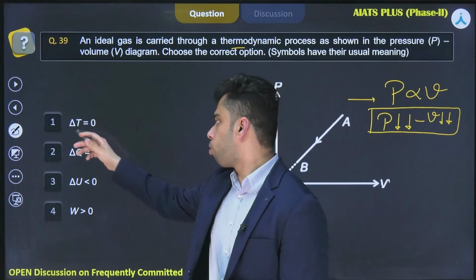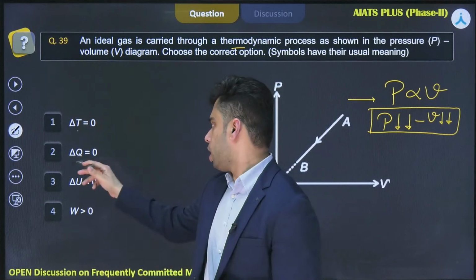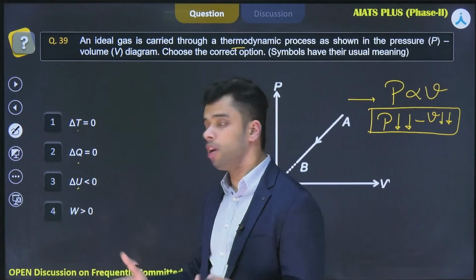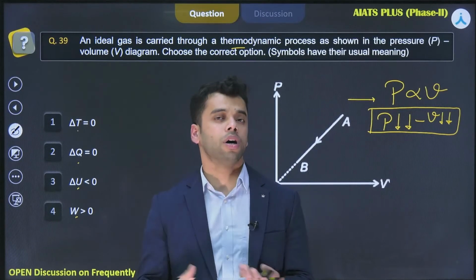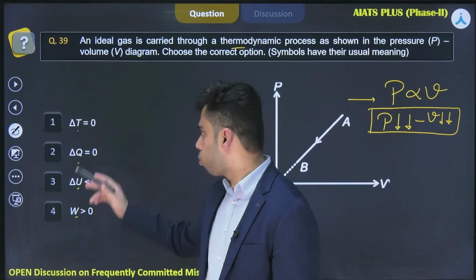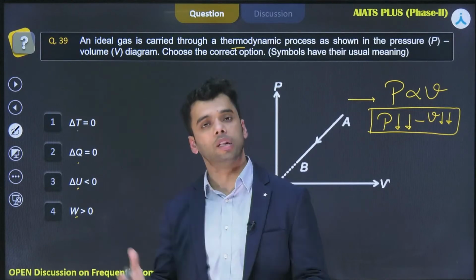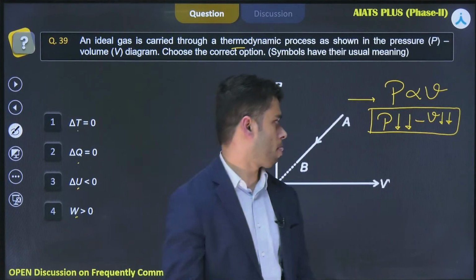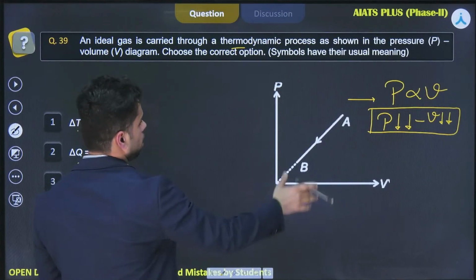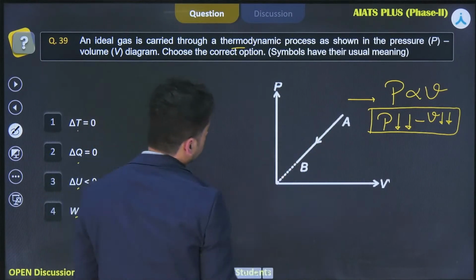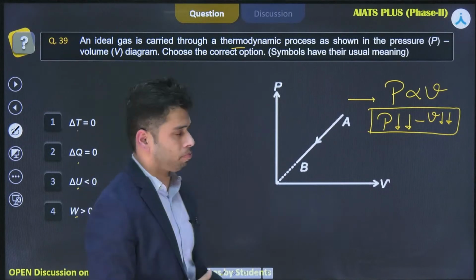We need to comment about the change in the temperature, the heat interaction, the change in internal energy, and the work interaction. Not to worry about the magnitude part, we just need to comment whether they would be 0, less than 0, or greater than 0. The graph is given to you like this. So PV is going from A to B, and the volume is decreasing.